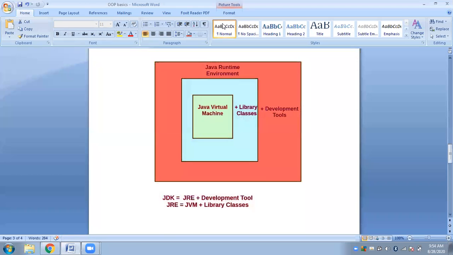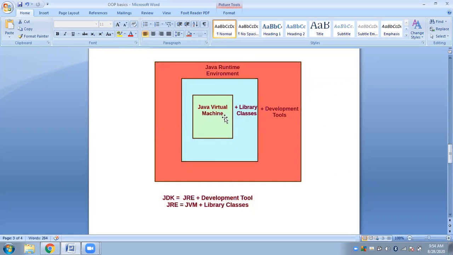Okay, so we have discussed bytecode, we have discussed JVM, and we have discussed JRE. What we have learned till now is that to be able to execute a Java application in our machines, the minimum requirement is JRE. And what is JRE? JRE always consists of the JVM and some set of libraries.